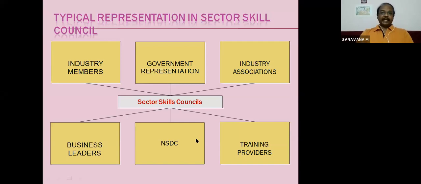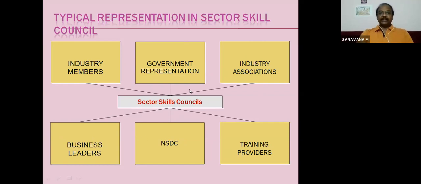Again, you can see how the sector skill councils are linking the industries with NSDC and other training providers. See, industrial members will be there, government representation will be there, industry associations will be there, training providers will be there, the National Skill Development Corporation will be there, and business leaders also will be there. So everybody will be linked through sector skill councils. This is a typical representation of a sector skill council.